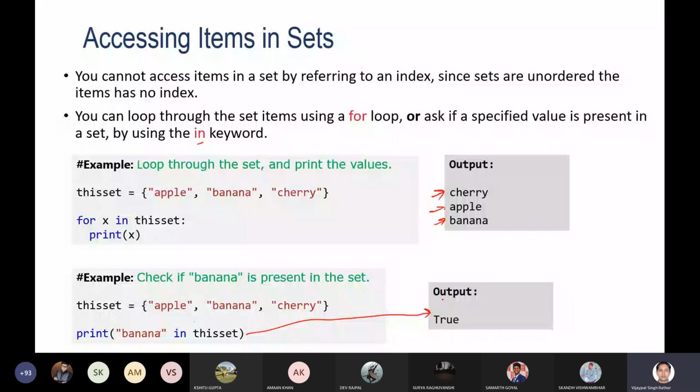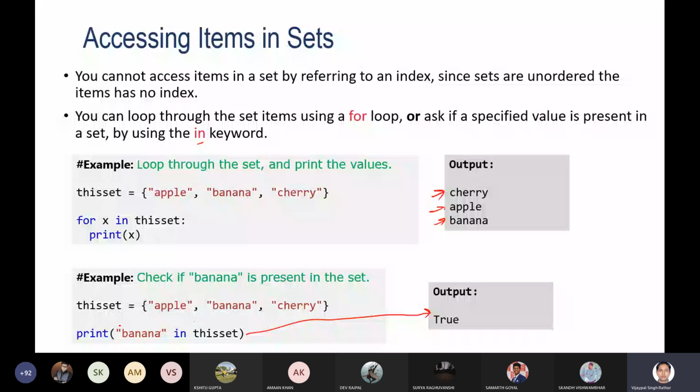Similarly, you can create the set, but you cannot change its items. Whatever item we have stored, like here I have stored apple, you cannot change it. But one thing you can do is add an item inside the set. Here we have stored 3 items. Now if you want to add more items, you can use the add method.